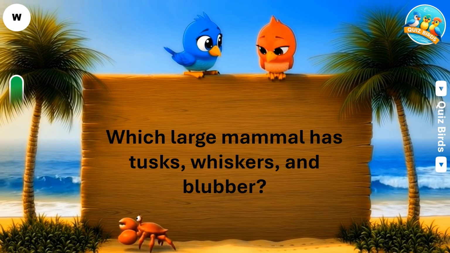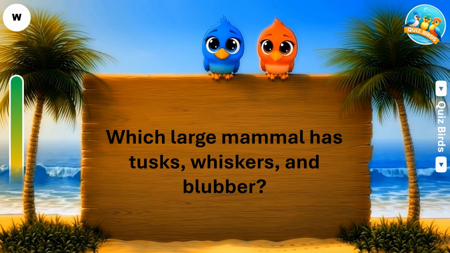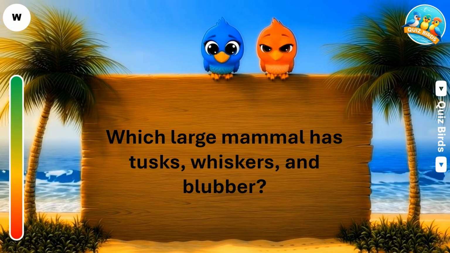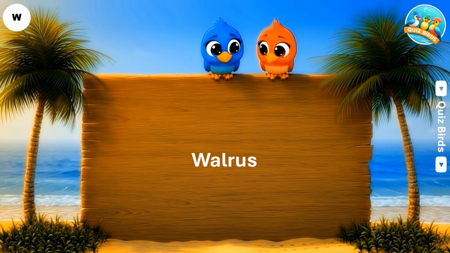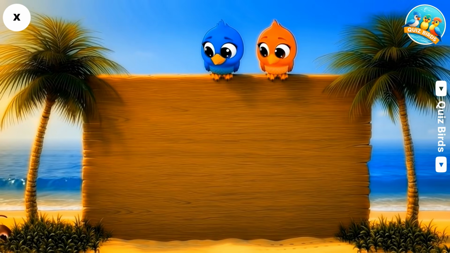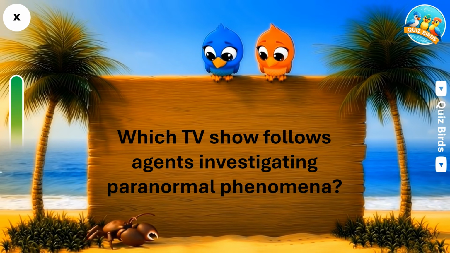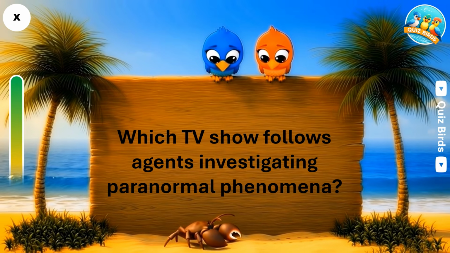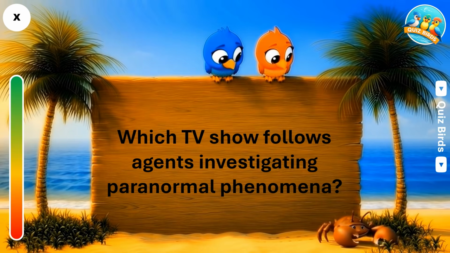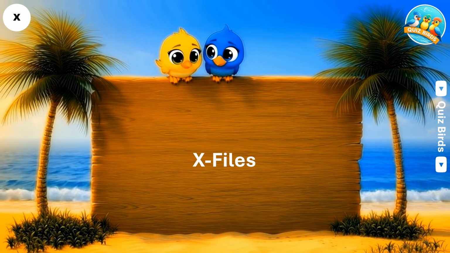Which W is a large mammal that has tusks, whiskers, and blubber? That is walrus. Which X is a TV show that follows agents investigating paranormal phenomena? The answer is X-Files.